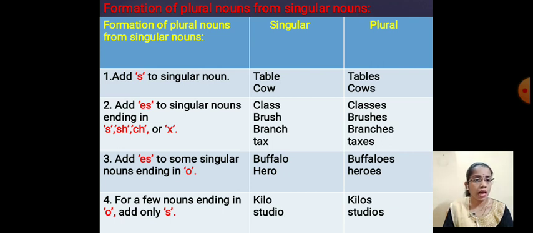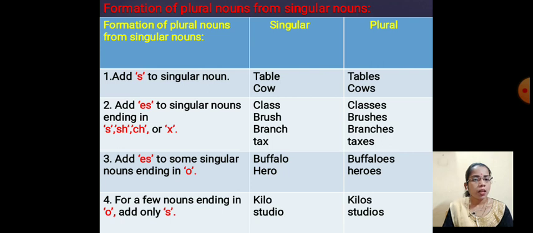Buffalo. The last letter is o, so in the plural form we are going to write es, that means buffaloes. Hero. The word hero, the last letter is o, ending with o, so in the plural form we are going to use es: heroes, right?